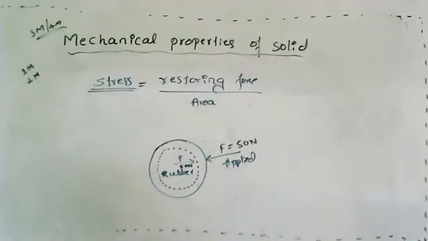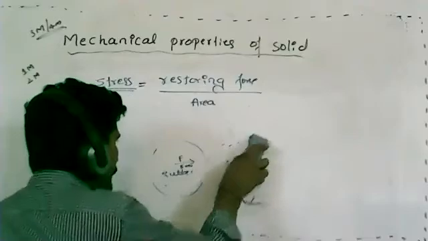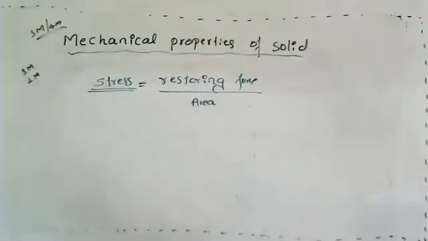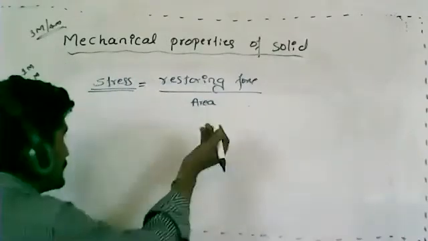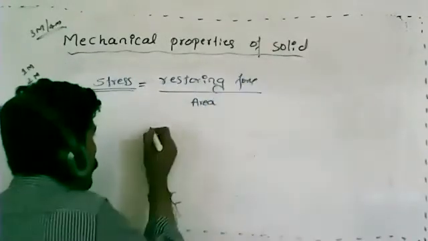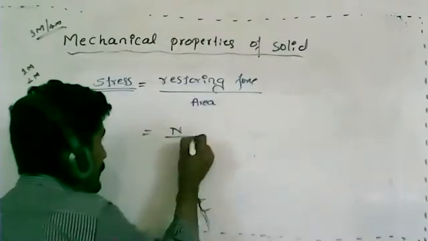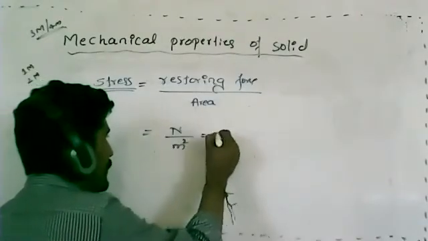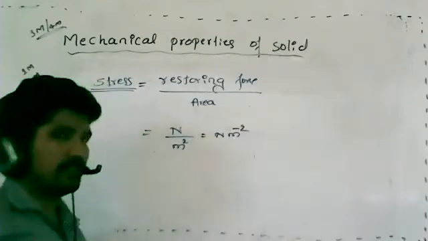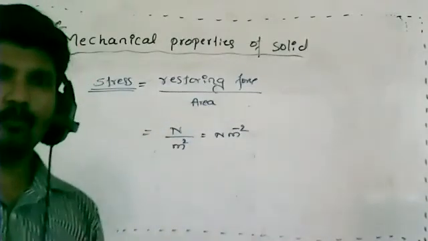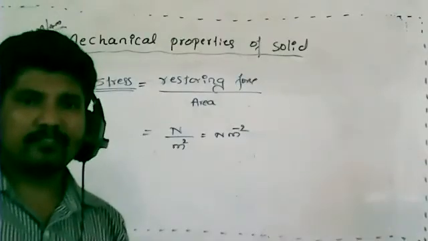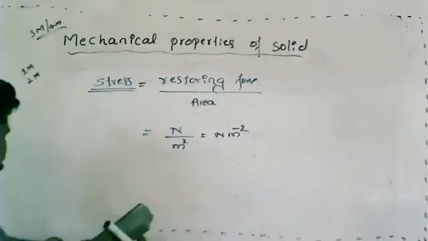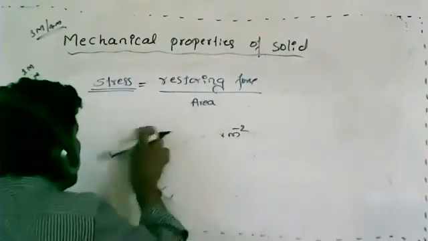See, how can I mention the SI unit here? Anyone, can you tell me how can I write the SI unit for this particular quantity? Yes, stress. We already know, for a force we can write Newton divided by area, which is meter square. So together we can call it Newton per meter square. Hope you understood. Newton per meter square. Then, different types of stress. Let me write the different types.